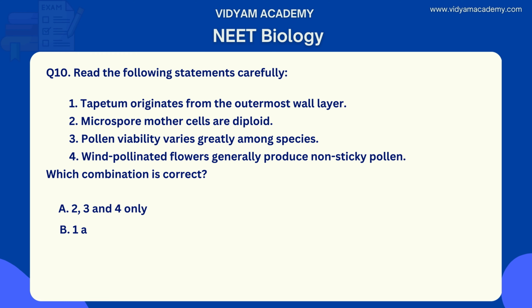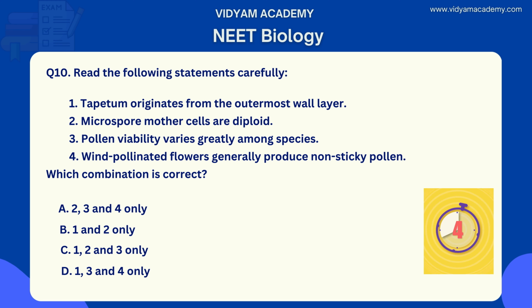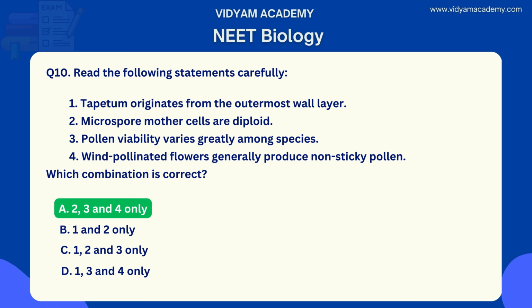Option B, 1 and 2 only. Option C, 1, 2, 3 only. Option D, 1, 3 and 4 only. What are the correct answers? Your time starts now. Yes, option A is the right answer, 2, 3 and 4 only. Why? So here is the explanation.